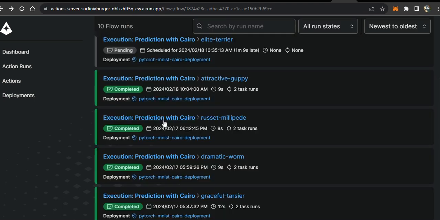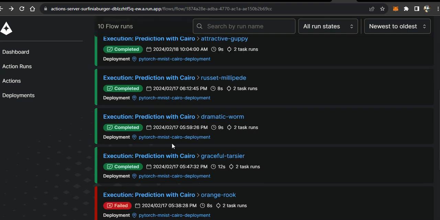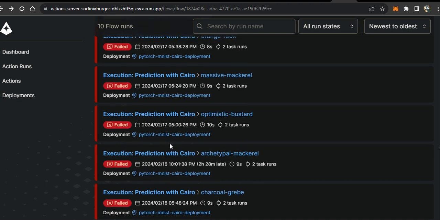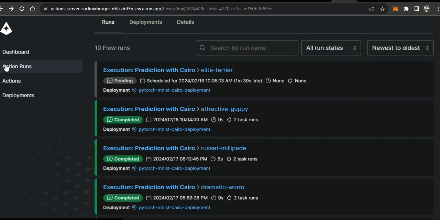How I was able to debug it was that I had to rearrange the code to log statements of the result that was given after it has been carried out, so we were able to see that it was giving null. But for ONNX, where is it? Okay, these are all for Cairo.